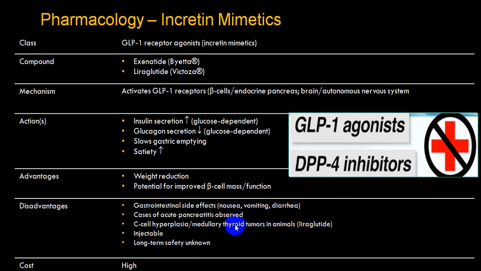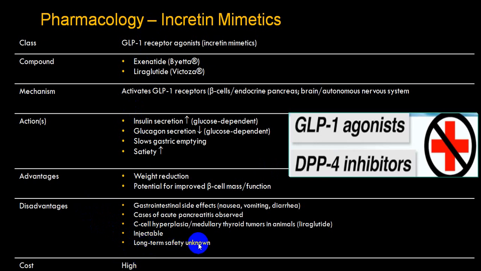So in persons having thyroid disorders, this drug is relatively contraindicated. Another major disadvantage is that it is available only in injectable form and the cost is very high.